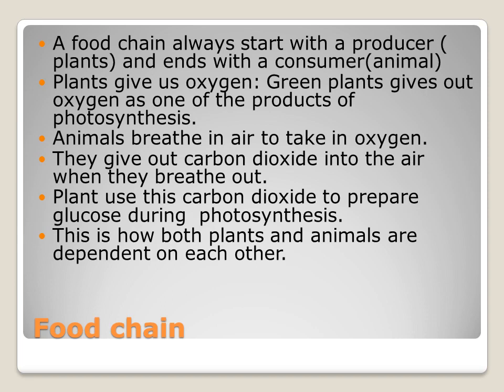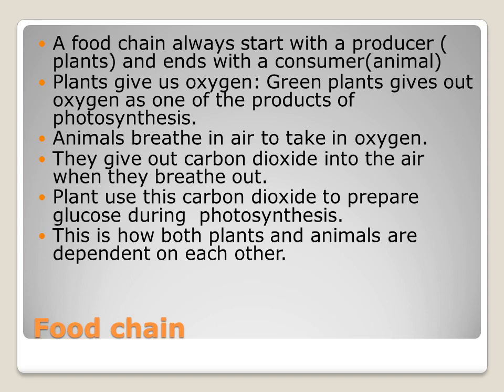I am repeating again, listen here. So food chain. What is a food chain? It always starts with a producer. Producer means it is a plant, and it ends with the consumer. Consumer means it is said to be an animal.